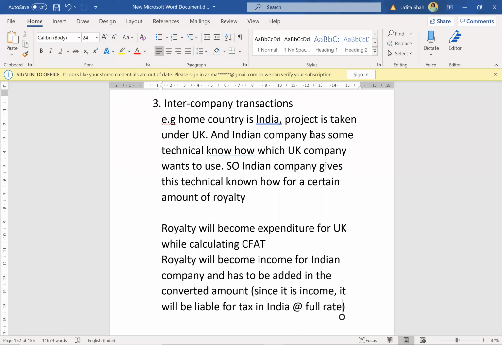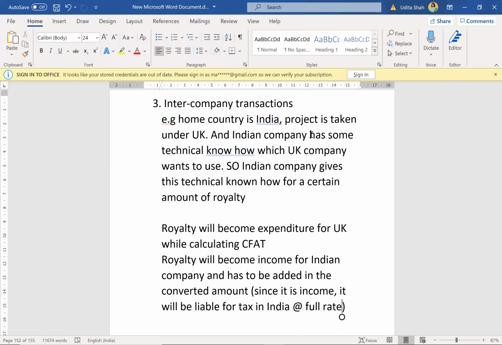Correct. If it is one company, it has to pay tax on global income. That is the correct concept. Always they will pay tax on global income. And see now, even if I am paying tax in UK, in India I am not paying again 33%, right? In India I am only paying the remaining 3%.